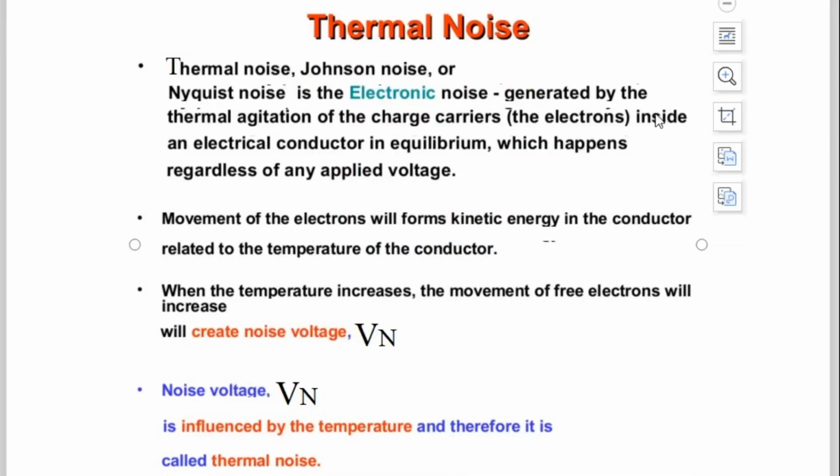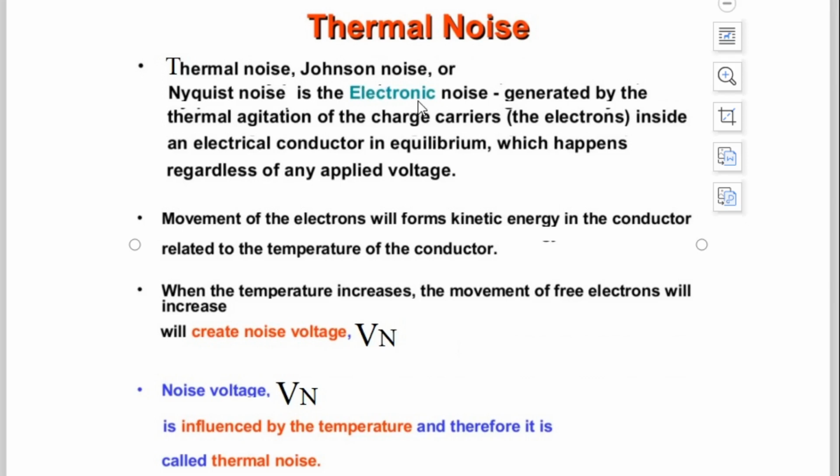And now this is our important point, thermal noise. Thermal noise is basically generated inside components like resistors, transistors, and diodes. Transistor means not only the bipolar junction BJT transistor, there is also the MOSFET, the metal oxide semiconductor field effect transistor, and all semiconductor components. Thermal noise is also called Johnson noise or Nyquist noise. This thermal noise is an electronic noise.